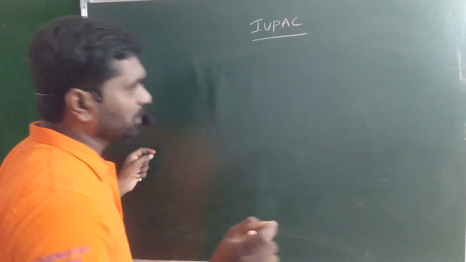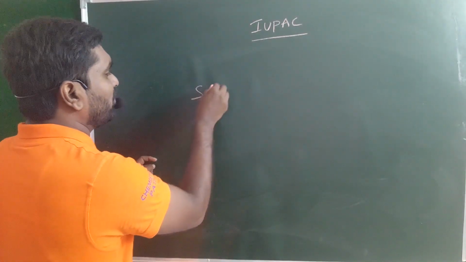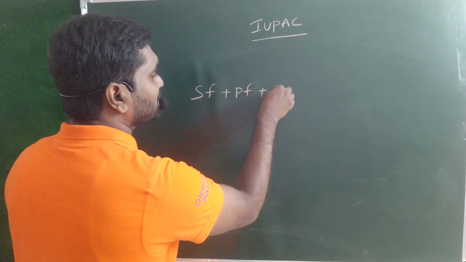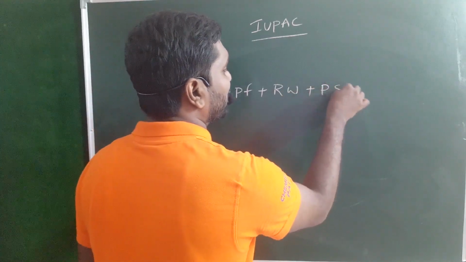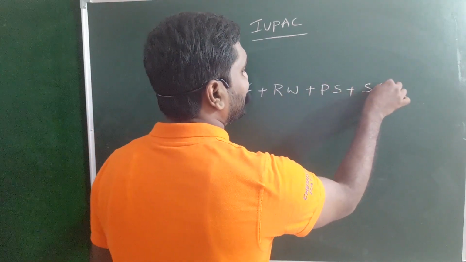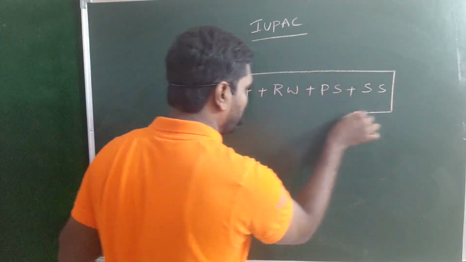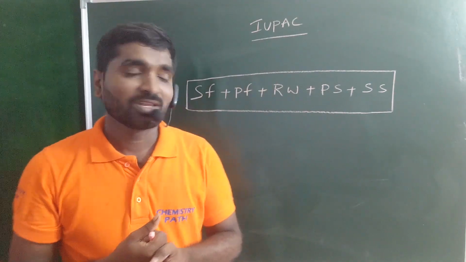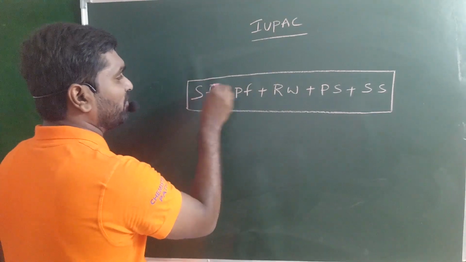You should follow a simple tree: secondary prefix plus primary prefix plus root word plus primary suffix plus secondary suffix. You will just follow this trick. Look at this one. What about the secondary prefix?